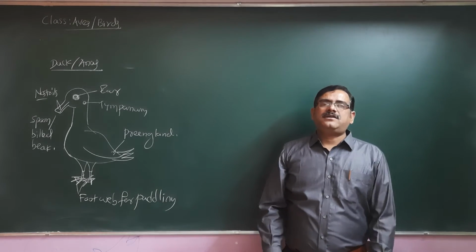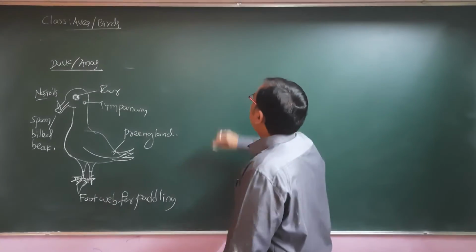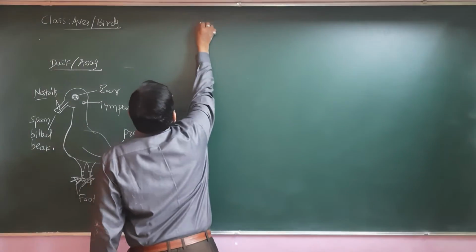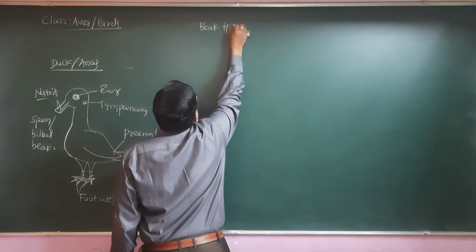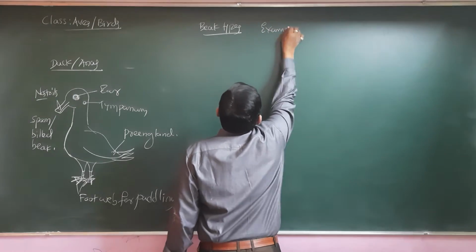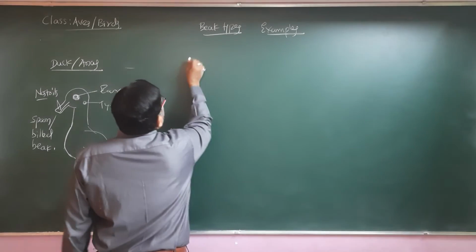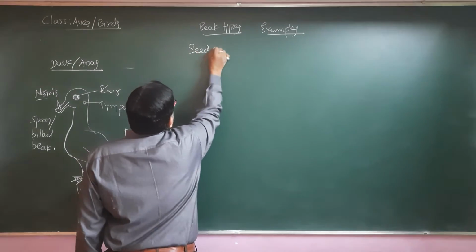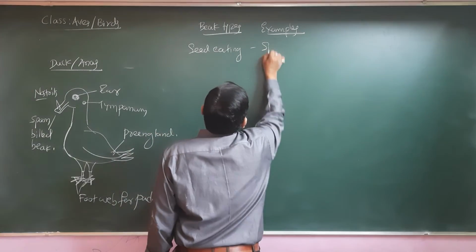Now to understand mainly the type of beak as such, so beak types in case of the birds, beak types and few examples we need to understand. So as such, seed eating beaks are modified for seed eating, that can be seen very well in the sparrow itself.